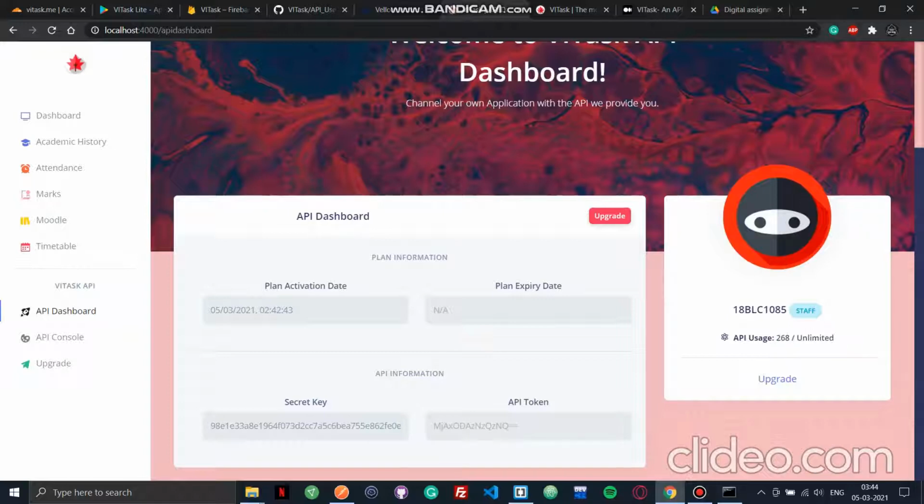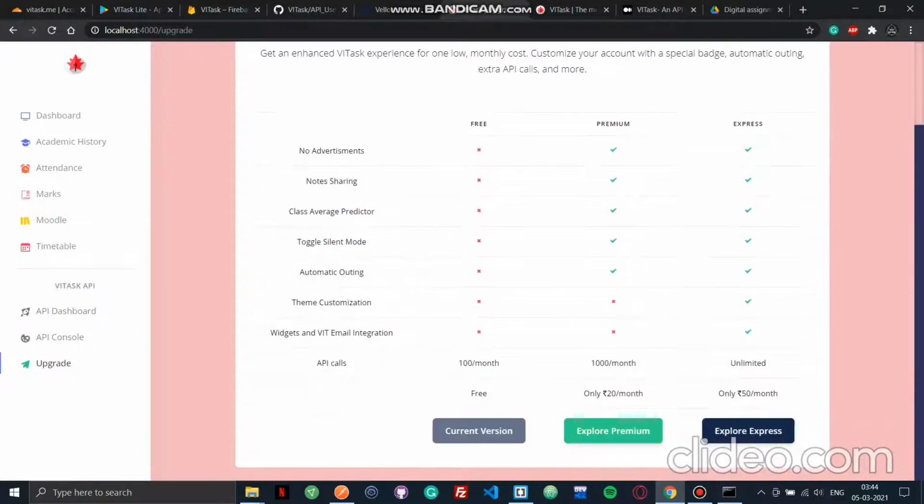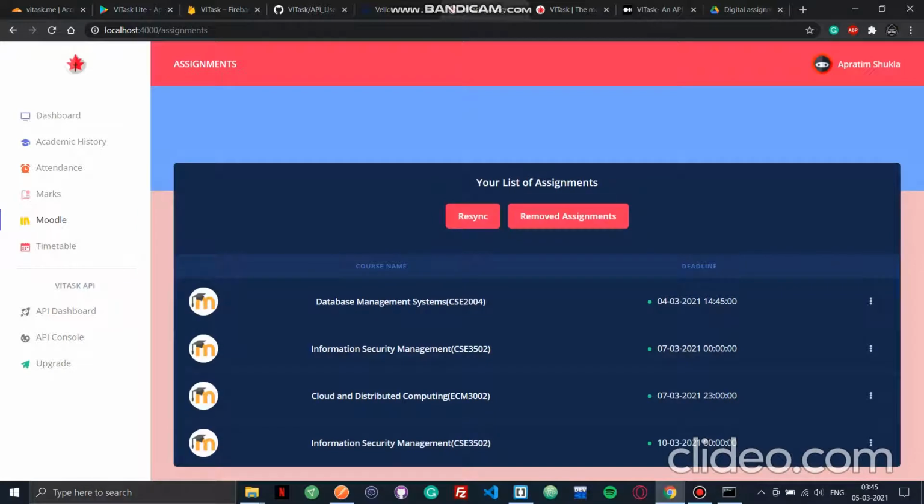For normal plans, we are restricting the users to fewer than 100 calls. And you can upgrade your plan obviously if you want to make more API calls. Pricing is shown here, premium, extras, everything is available. And you can see the assignments on this UI. This is all being fetched directly from LMS and being parsed accordingly, then displayed on our UI.